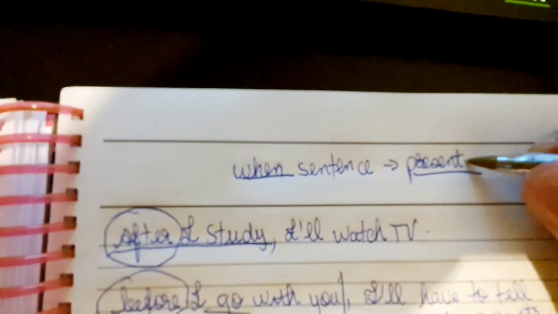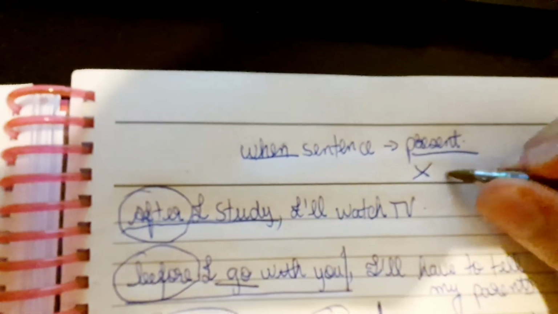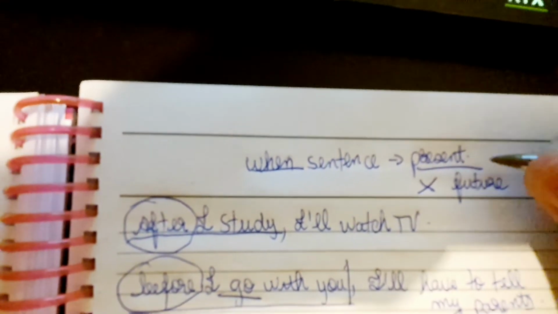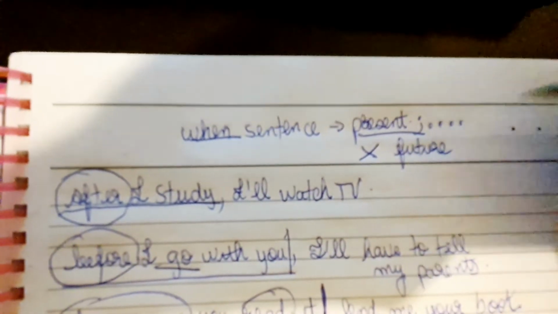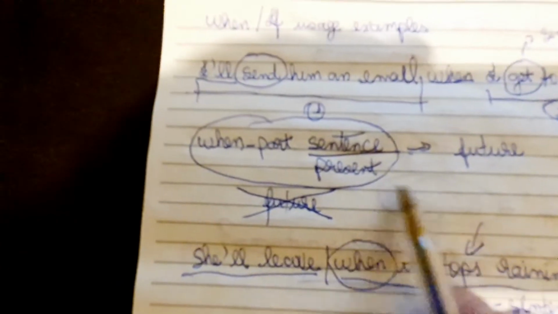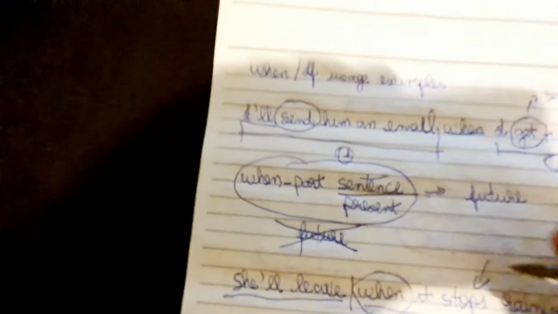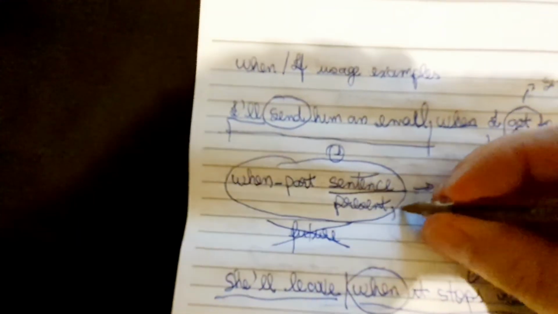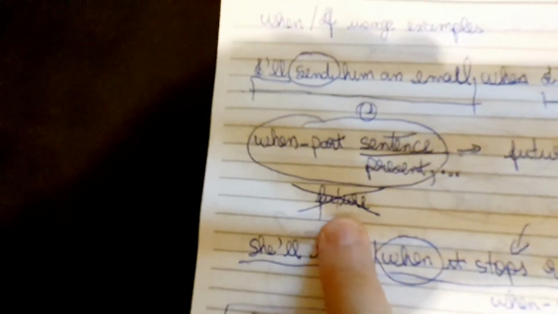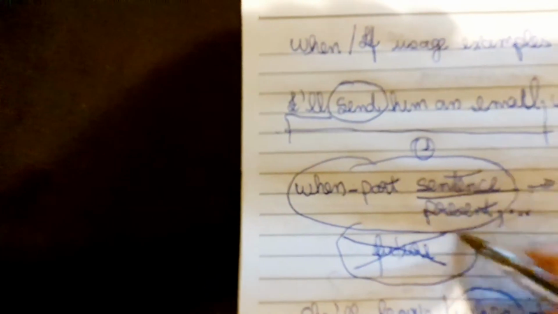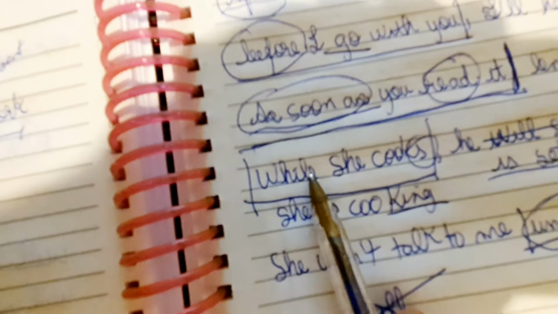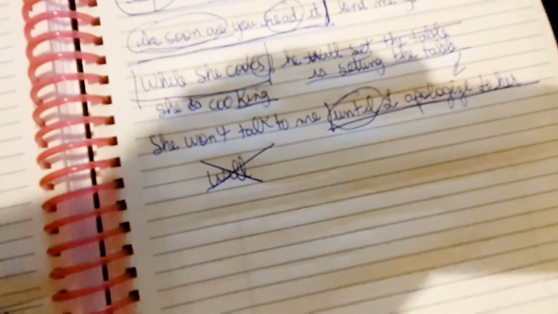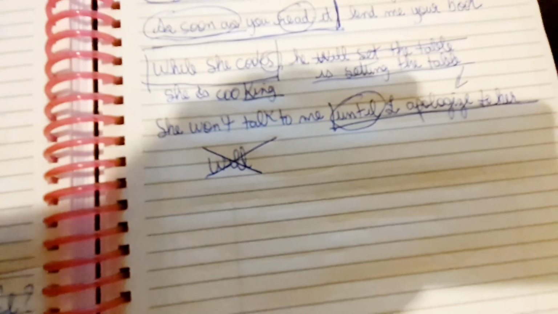So it's possible to use the present? Yes, not the future tense. Other verb tenses can come as well, right? For example, when you have a when part sentence, it can be in the present and other verb tenses, but not the future. What I want you to memorize is that when you have after, before, as soon as, while, and until in one sentence, you can't use the future tense, okay?